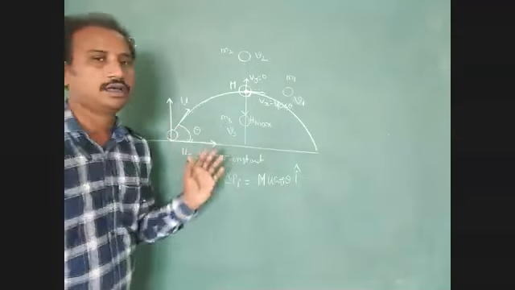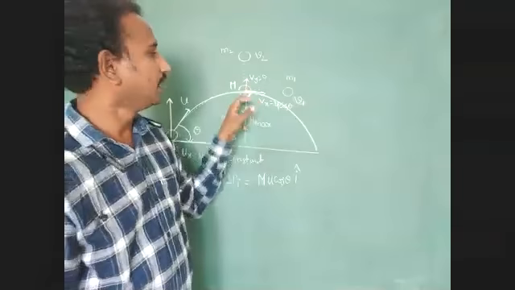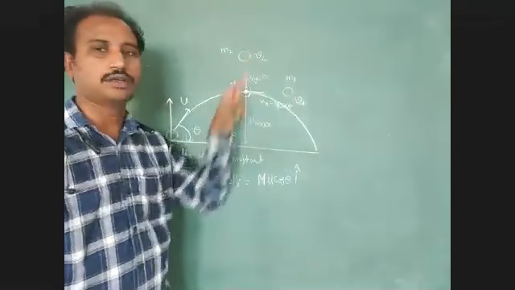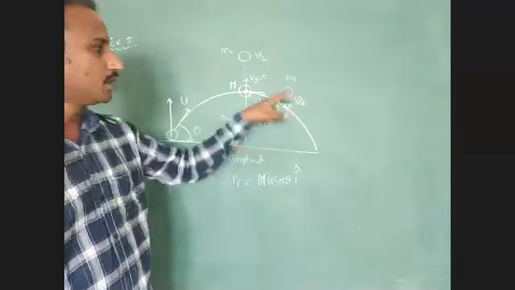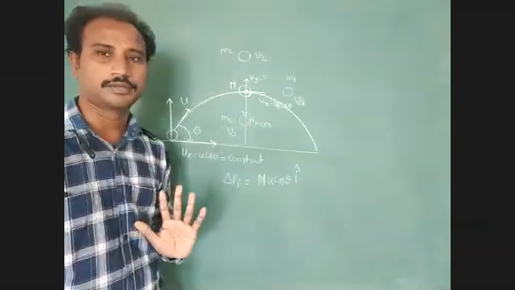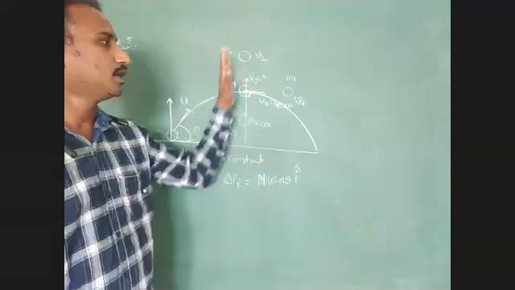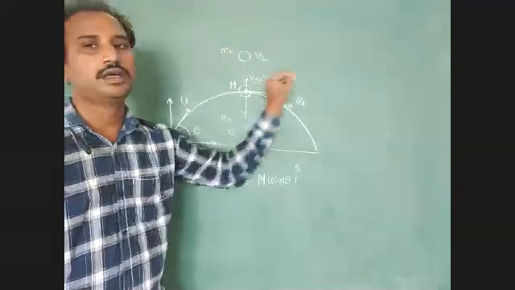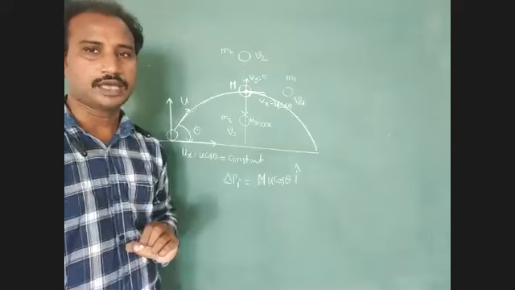Next, after the explosion, the bomb is divided into three fragments: first fragment M1, second M2, third M3. The three fragments are moving in three directions.